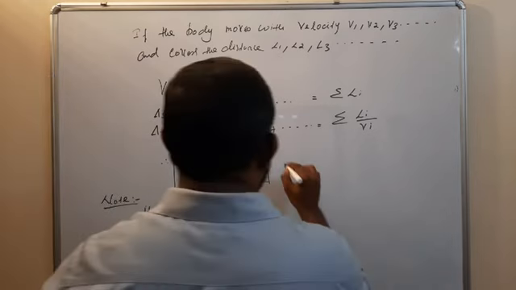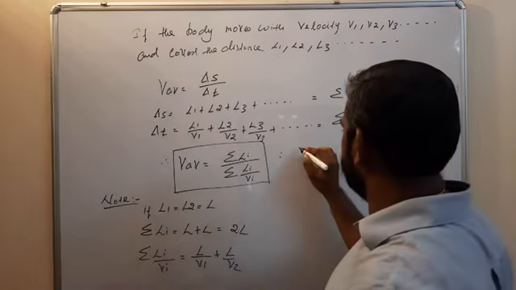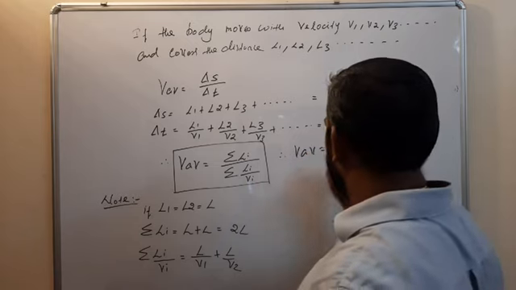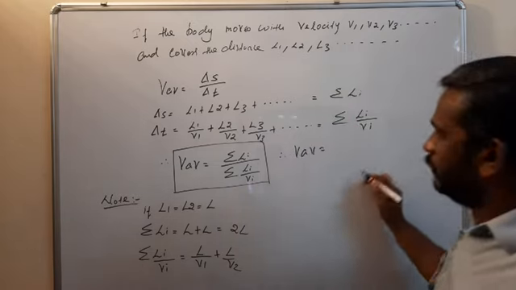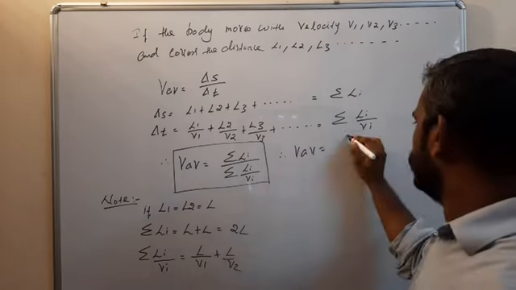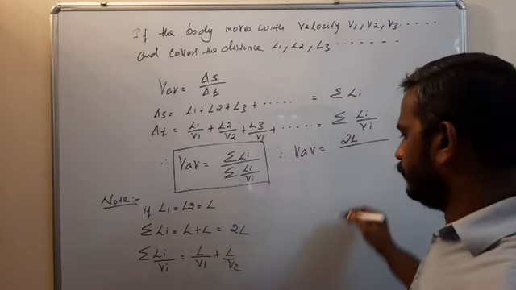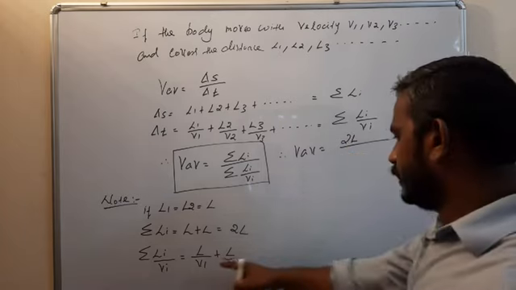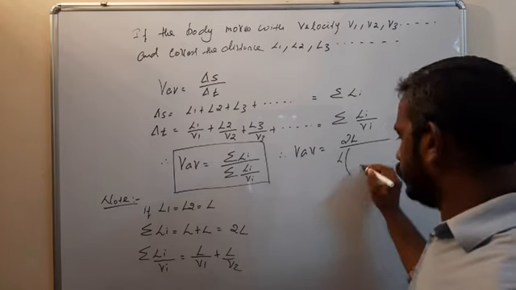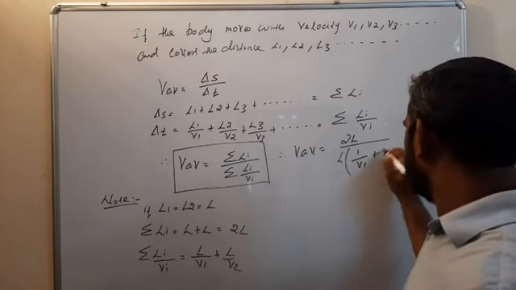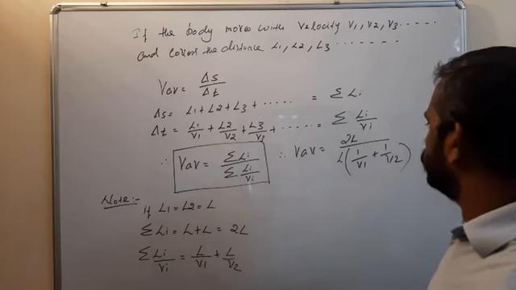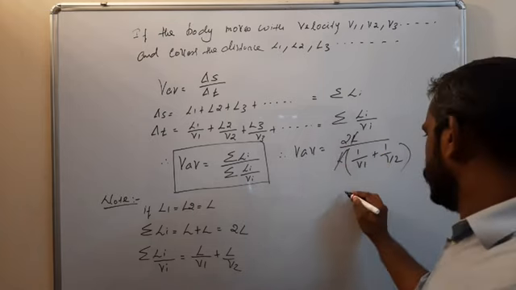So the average velocity VAV is equal to 2L divided by L into 1 by V1 plus 1 by V2. L gets cancelled.